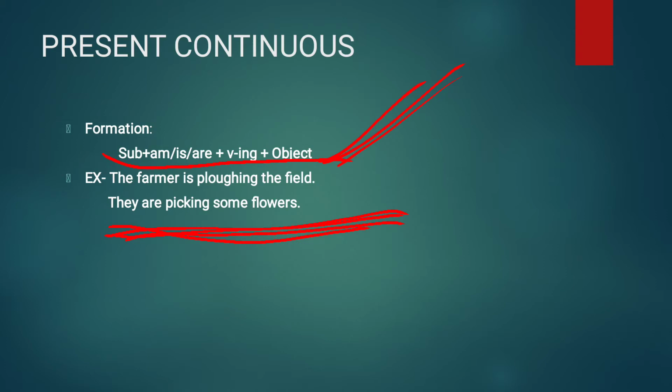So in this way we can know that a sentence is in present continuous tense if it is in the formation given above, subject plus am/is/are plus verb in ing plus object. If a sentence is in that formation, then that sentence is in present continuous tense. Let's move to the next slide.